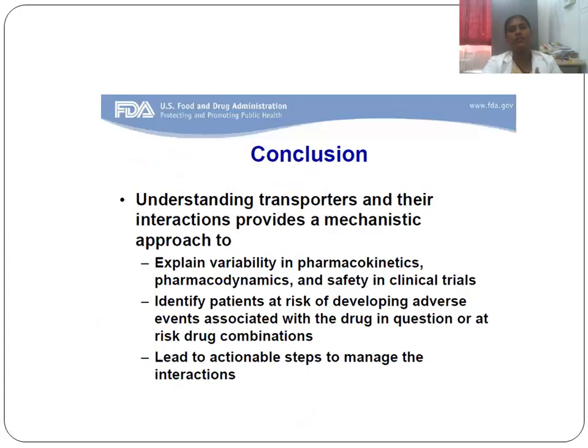So the conclusion is that understanding transporters and their interactions provides a mechanistic approach to explain the variability in pharmacokinetics, pharmacodynamics, and safety in clinical trials. By this you can identify patients at risk of developing adverse events associated with the drug in question, or at-risk drug combinations, and it also leads to actionable steps to manage the interactions.